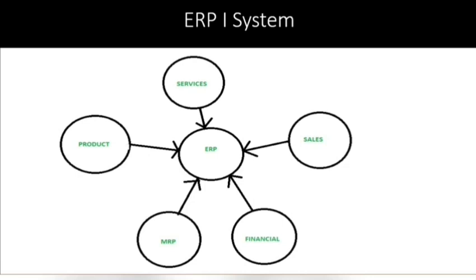When network connectivity was discovered, that is, you could connect various departments of your organization through the software, we gave a new name to it, known as the ERP1 system. Here you are not just focusing on your manufacturing sector. Instead, you are trying to integrate all other departments of your organization through your software. That is, see here, services, product, MRP, then financial, then sales. All these sectors come under one software. So you can track everything, update everything, and automate everything that happens in your organization. This we call the ERP1 system, when network connectivity was discovered and introduced.